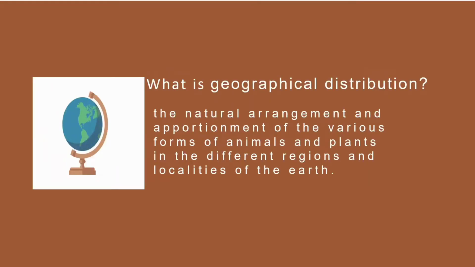So let's proceed to geographical distribution. When we say geographical distribution, it is the natural arrangement and apportionment of the various forms of animals and plants in the different regions and localities of the earth. When we say geo, it is relating to the earth or ground surface.